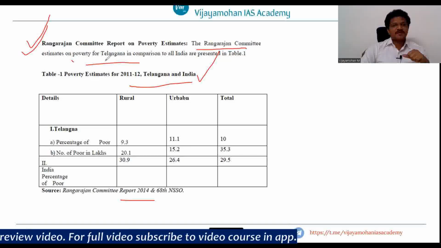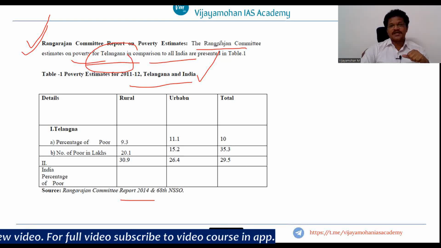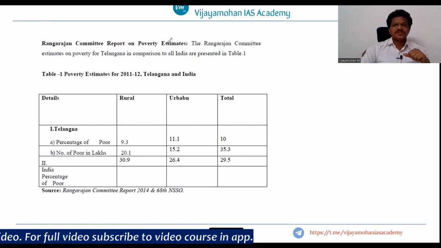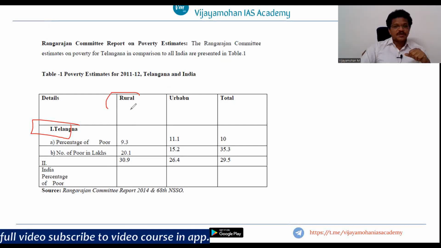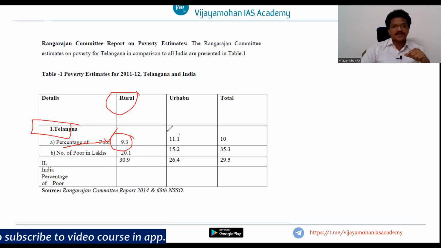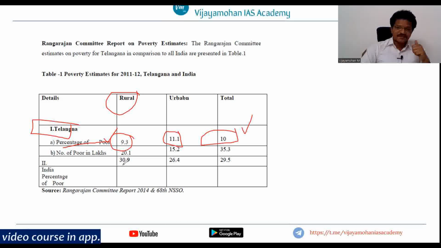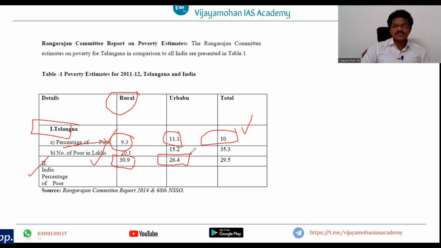The Rangarajan Committee estimates on poverty for Telangana in comparison to all India are being presented, right? If you see the Rangarajan Committee estimates for Telangana, the percentage of poor in rural areas is 9.3% and in urban areas is 11.1%, and the total percentage of poor people is 10%. If you compare the same with the all India level, the percentage of poor is 30.9% for rural areas, 26.4% for urban areas, and 29.5% in total.